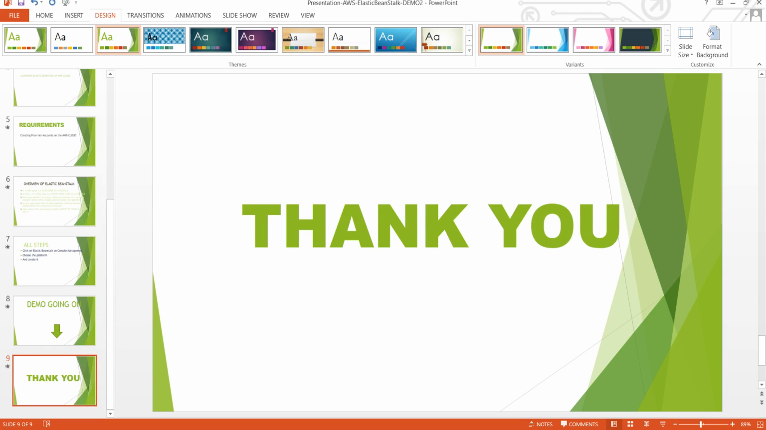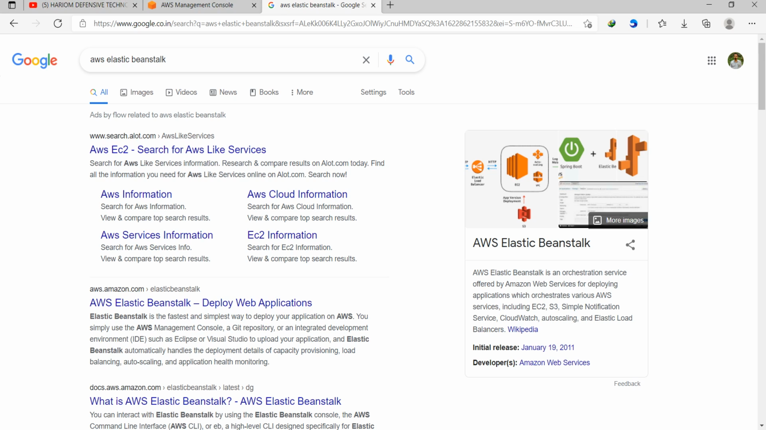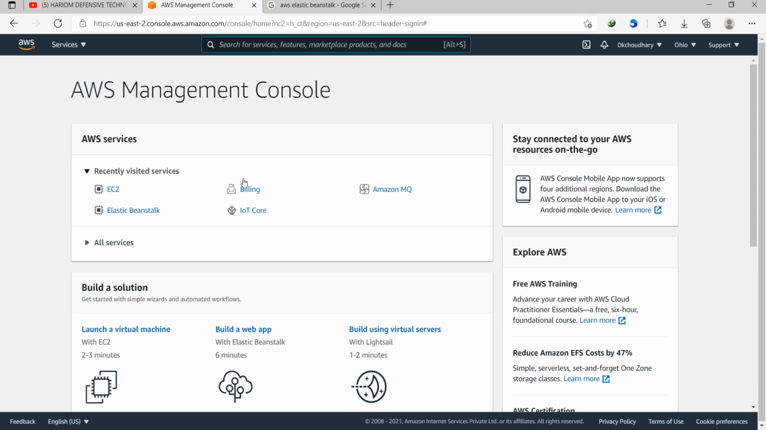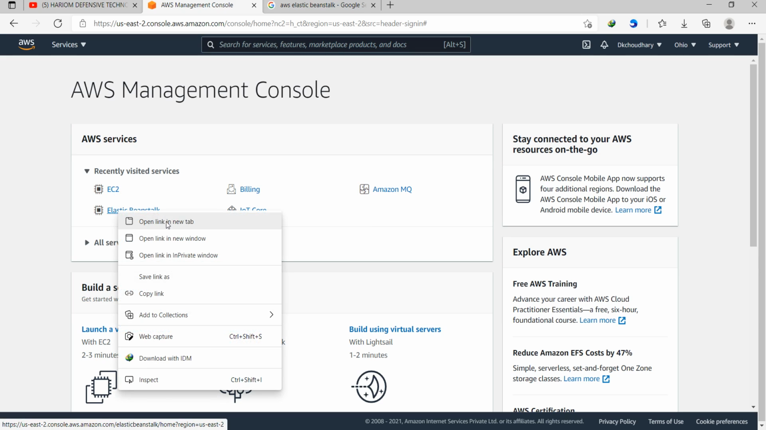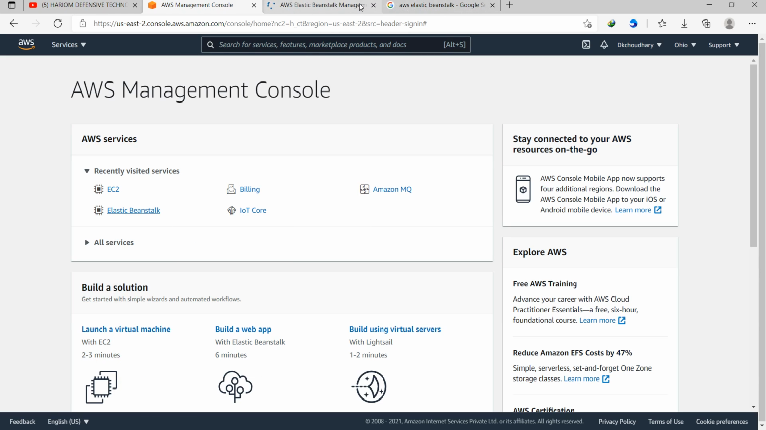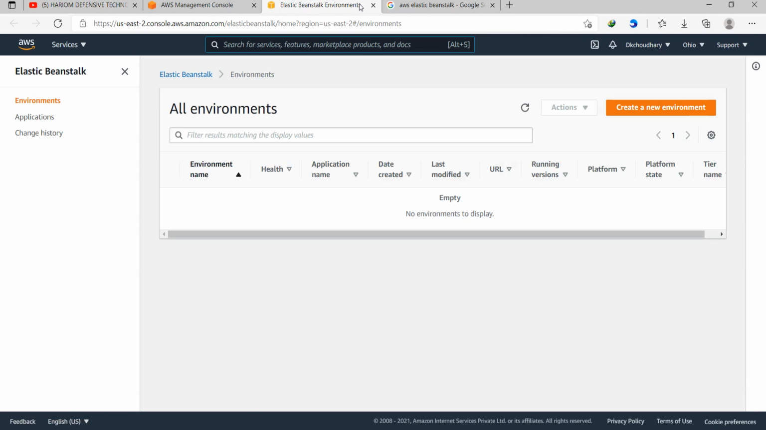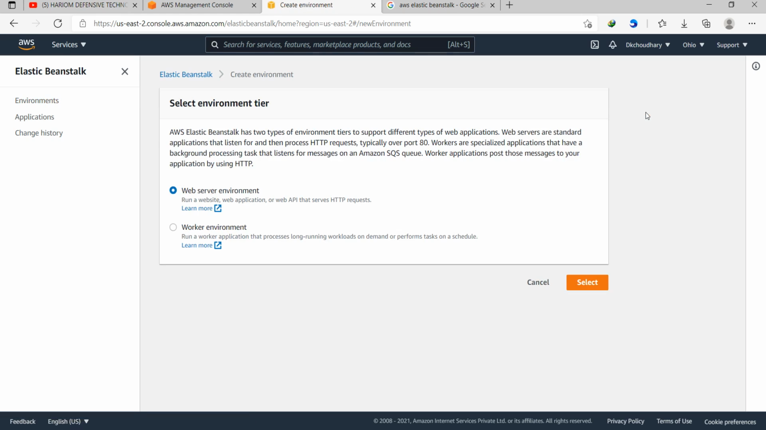Very first, I have opened this one already. This small window shows our recently used services. EC2 I worked with previously. Now I'm going to click on Elastic Beanstalk, which opens in a new tab. Now, very simple. This is not a lengthy process. Just click on create a new environment.